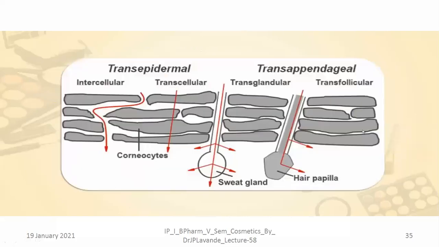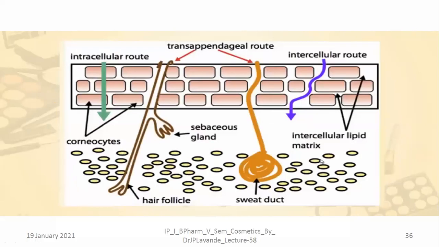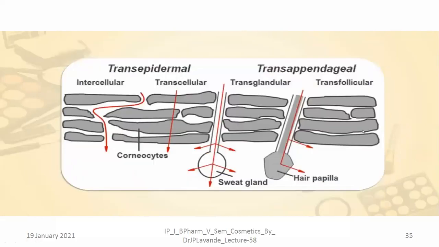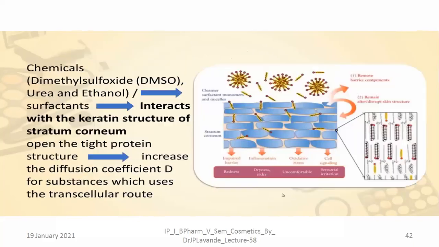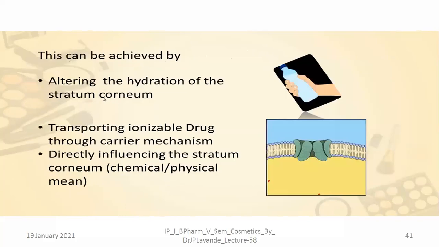Then we saw that it is responsible for regulation, and as far as the pathways are concerned, there are transappendageal and transepidermal pathways, right? So transappendageal is through the sweat glands and the sebaceous glands, and the transepidermal pathway is across the transcellular and the intercellular route, right? So all these are the different things that we already saw in our yesterday's lecture, and this is the way by which penetration can be achieved, that is by altering the hydration of the stratum corneum, the layers of the skin, and transporting the ionizable drugs through the carrier mechanism.